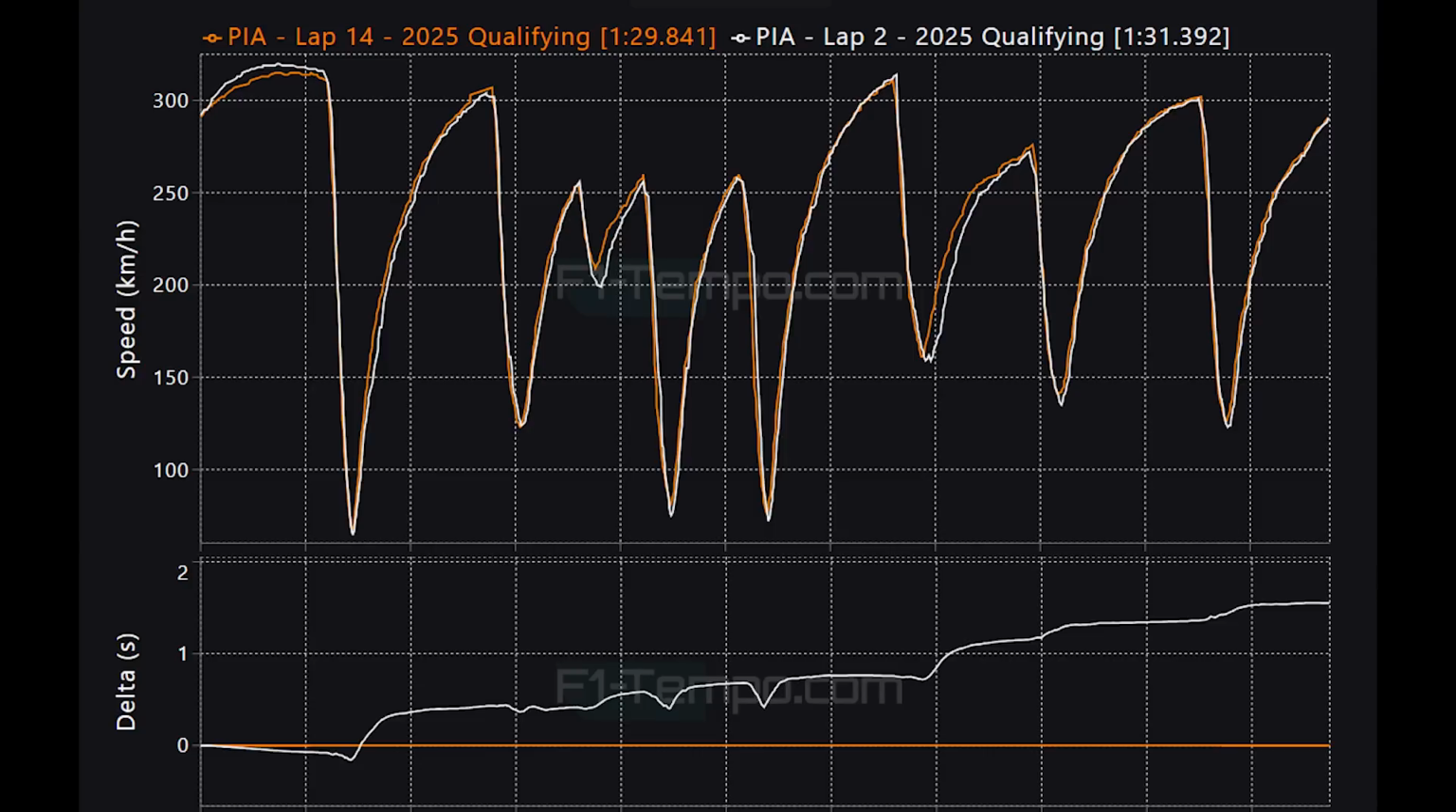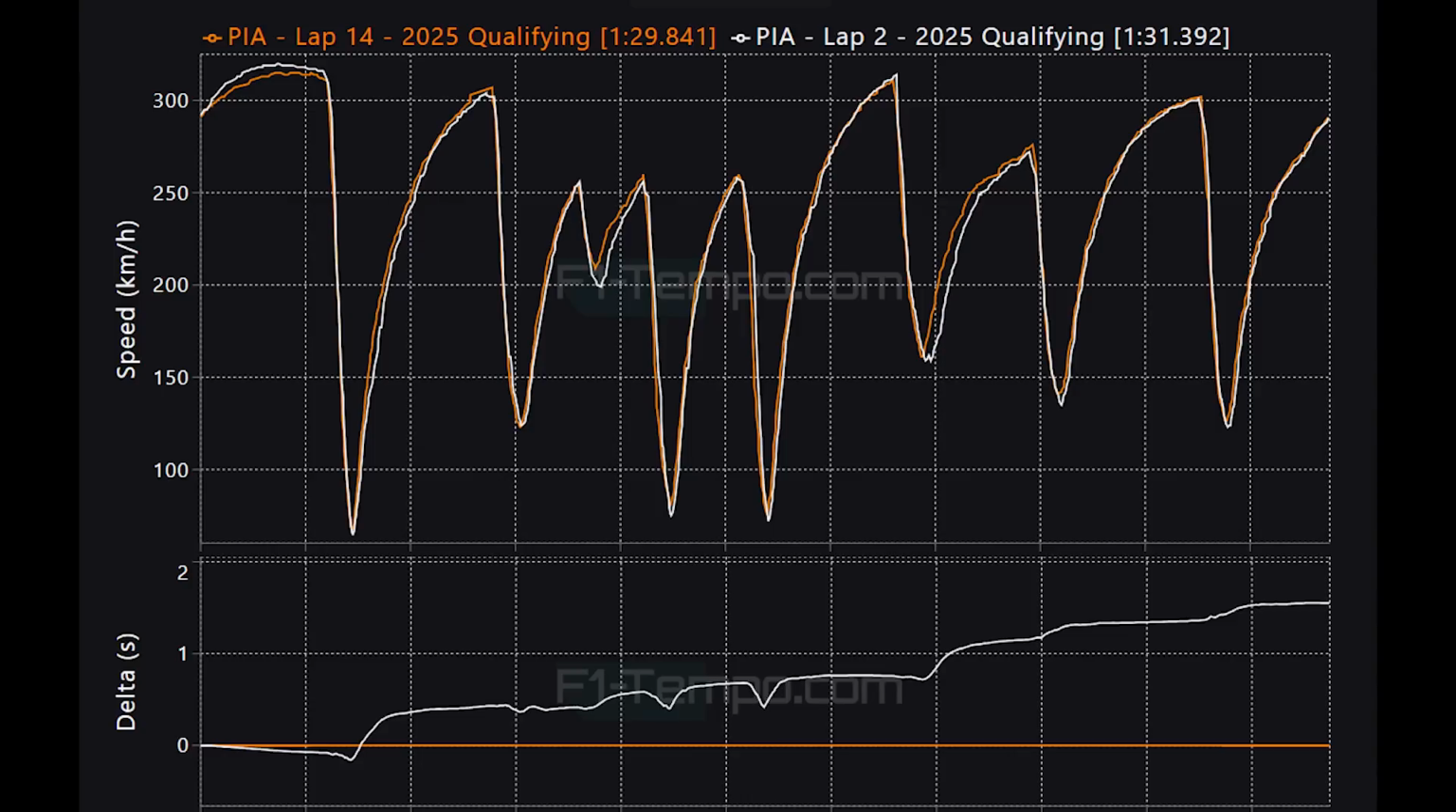The next area where there is a large difference is on the exit of turn 11 here. Here you can see a massive jump in time as Piastri gets back on full throttle very early, and here alone he gains 0.3 of a second. Overall, from the start of Q1 to the end of Q3, Oscar Piastri improved his lap time by 1.5 seconds.